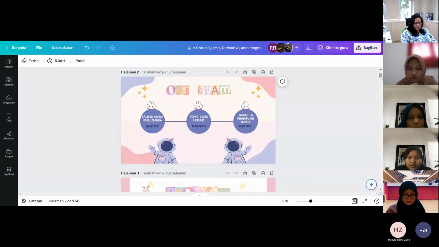Our team members are Kalista Syaiferuzara, Retnoldes Turastari, and Salsabila Permaswari Ismail.